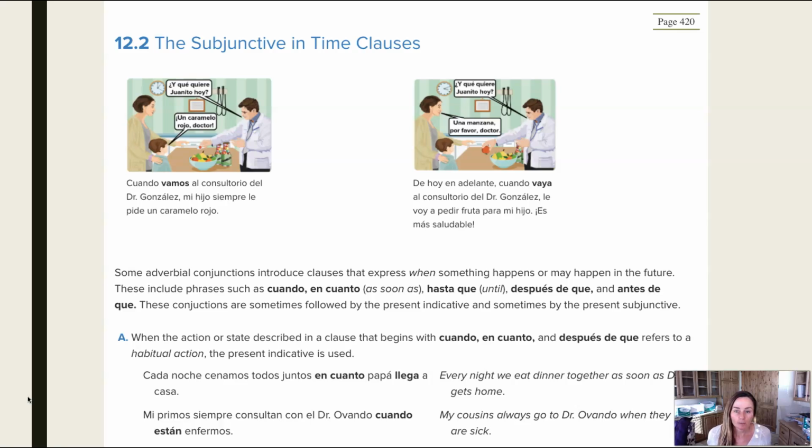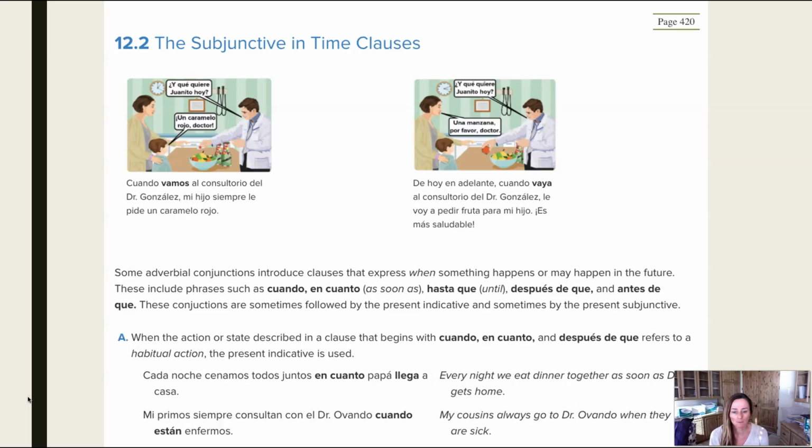So it's important that you memorize those cláusulas adverbiales con escapar: en caso de que, sin que. Those always require the use of the subjunctive. Here we're going to look at some time clauses that sometimes require the subjunctive, sometimes require the indicative, and sometimes can be used in the past tense.